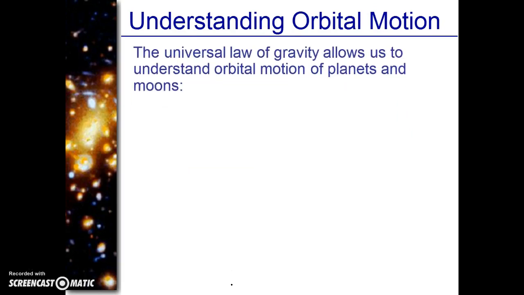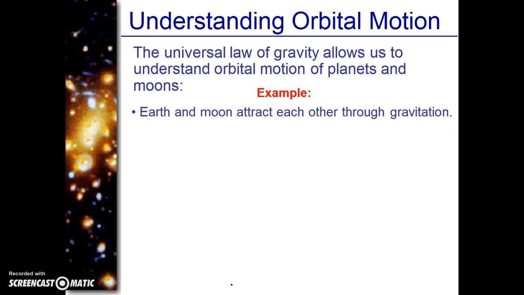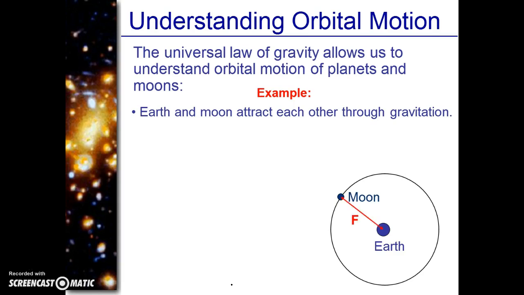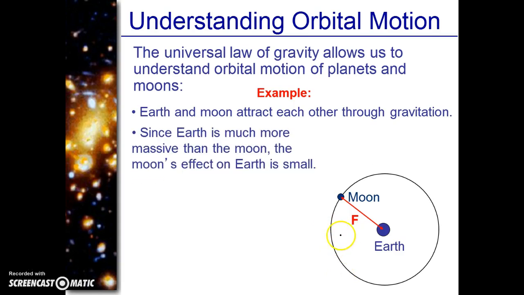All right, orbital motion. The universal law of gravity helps us understand how planets and moons orbit around each other and how they orbit around the sun. An example of this is that the Earth and the moon attract each other through gravitation. The moon is attracted to the Earth and the Earth is attracted to the moon by that force of gravity, and the moon goes around the Earth. Since the Earth is much more massive than the moon, the moon's effect on the Earth is very small. That's why the moon goes around the Earth and the Earth doesn't go around the moon.